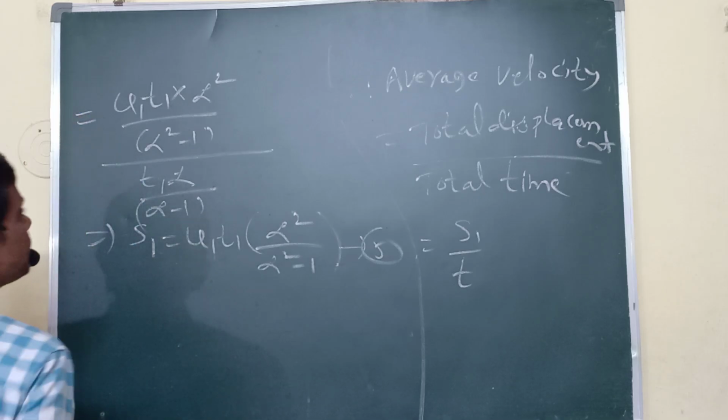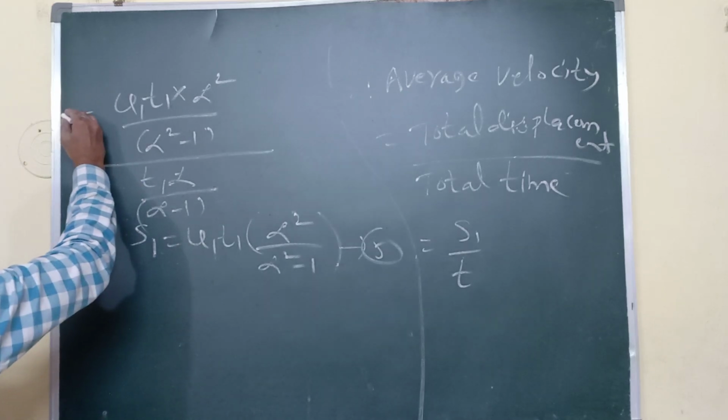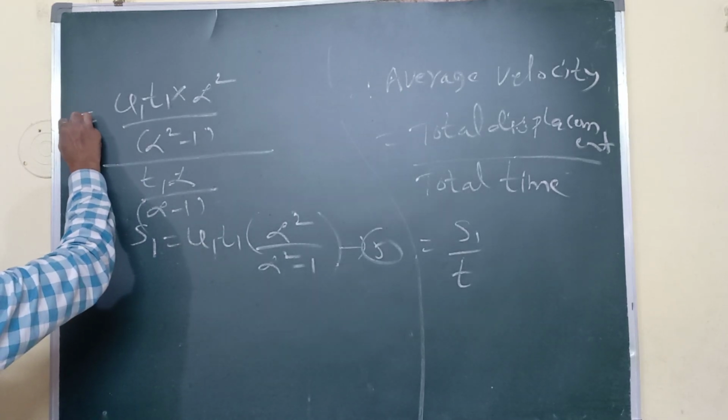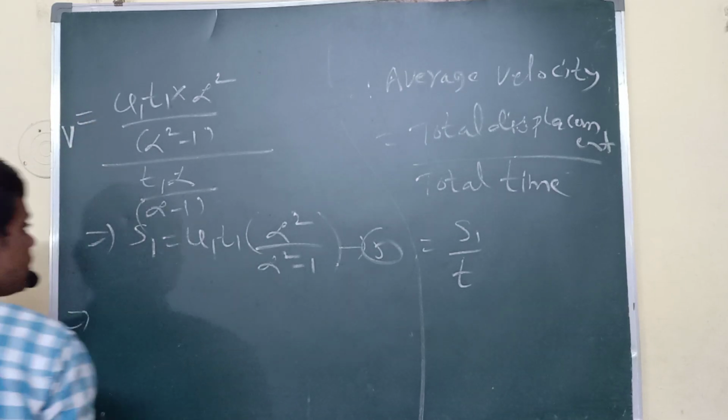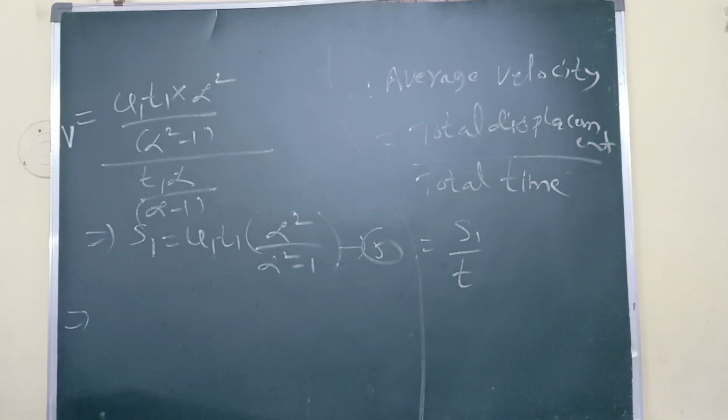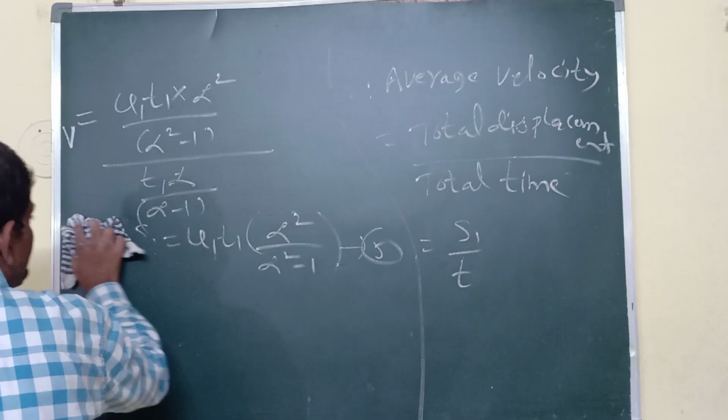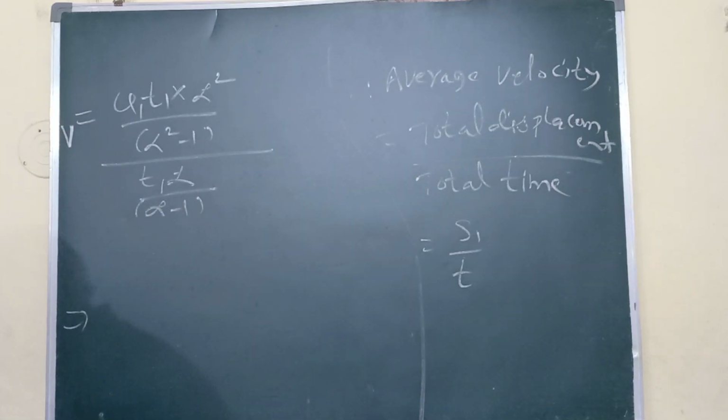This is average velocity. So this I am taking as velocity V. U1 T1 alpha square by alpha square minus 1 into alpha minus 1.